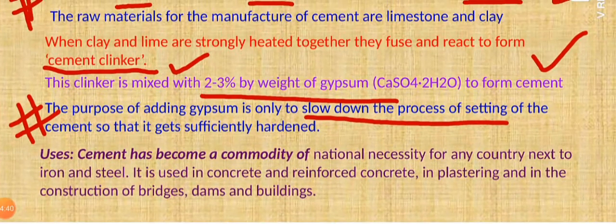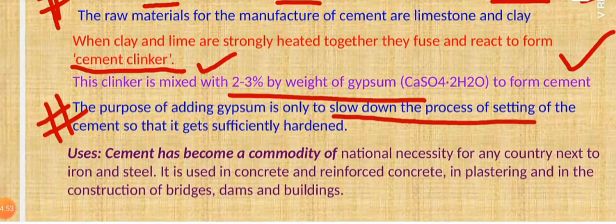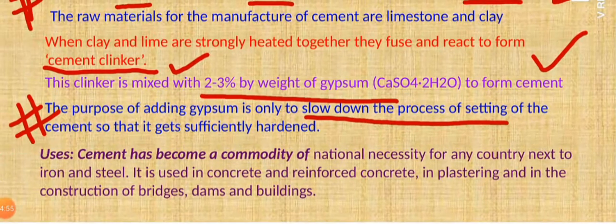As you all know, for the commodity of any national necessity, cement is very much required, because next to iron and steel, cement is mostly used as a building material. It is used in concrete, in plastering, and in constructing bridges, dams and buildings.